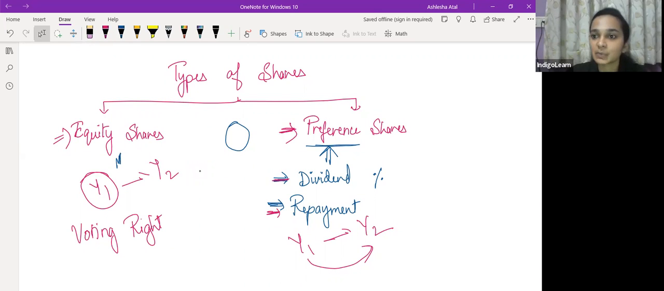Now, whenever a company is making any decision, whenever a company is passing any resolution, so उसमें क्या होता है? The equity shareholders, the members of the company, they come attend the meeting and they give their vote, whether they are in favor of this change or whether they are against it. So equity shareholders, they can participate in this decision making process.